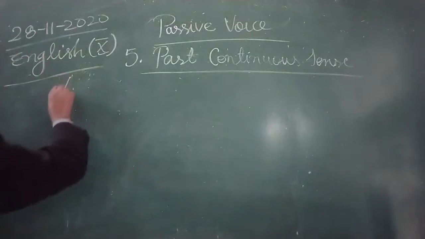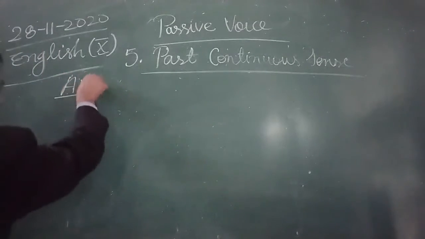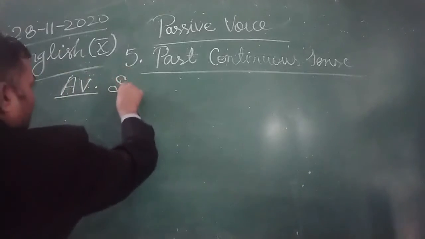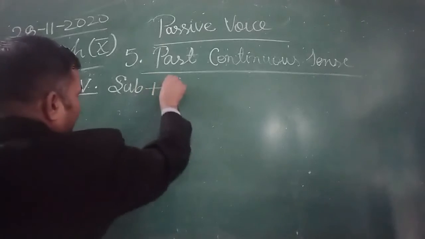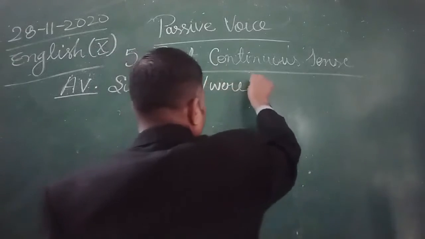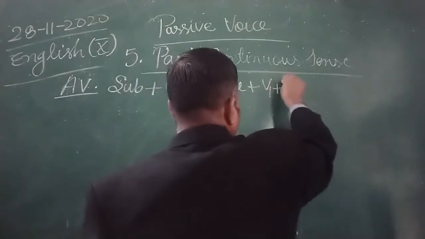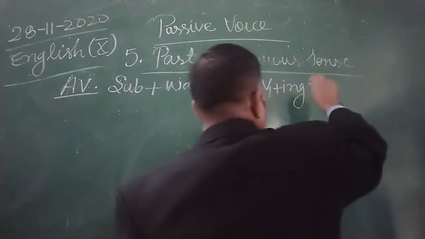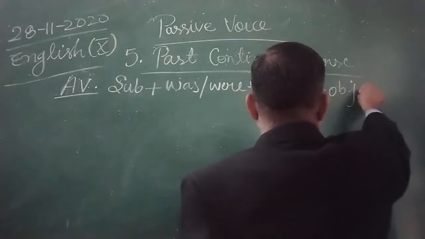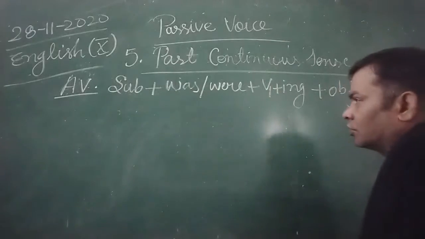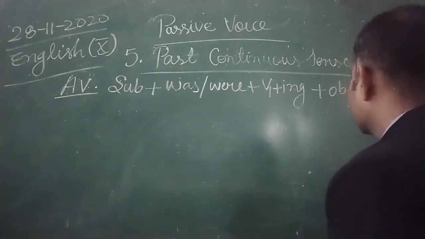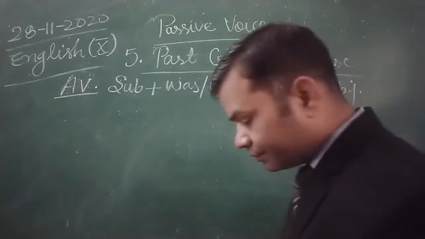So we all know in active voice of past continuous tense, subject, was, were, first form of verb, ing to the first form of verb, and object is used. Okay, subject, was, were, ing to the first form of verb is added, then object.